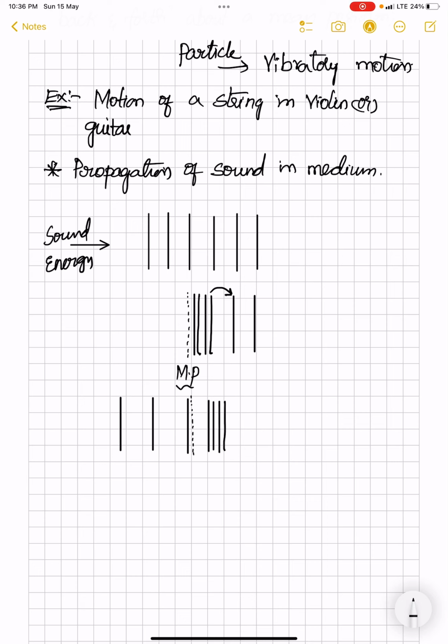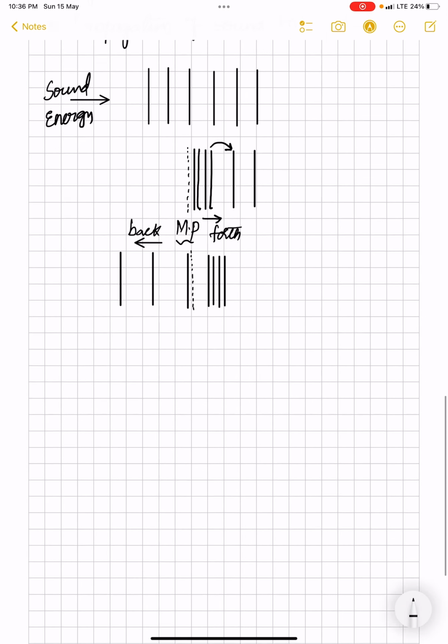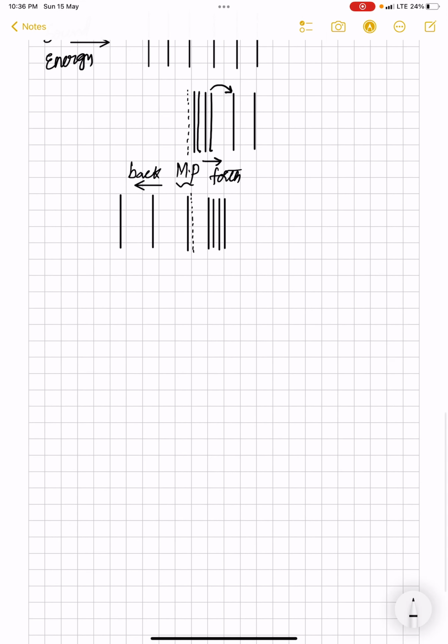So the sound pulse, whatever energy I have given, is being carried from one particle to another particle in the form of compressions and rarefactions in the medium. Thus the sound energy is being transferred from source to destination. Meanwhile, the particles were moving forward during compression, about the mean position, and moving backwards during rarefaction. This back and forth movement of particles about a mean position I can call vibratory motion. So we have explained periodic and oscillatory motion clearly and in detail.